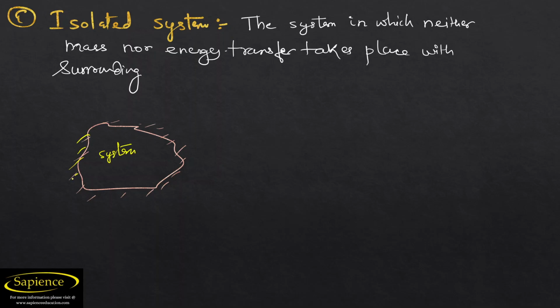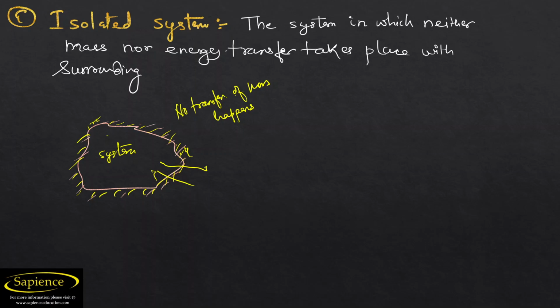and it has been insulated. Insulation means what? No heat transfer happens. So if it has been insulated, no heat transfer will be there and no mass transfer. See here, since it is closed from every side, no transfer of mass happens. But at the same time, heat is also not getting transferred. Why? Because it has been insulated.